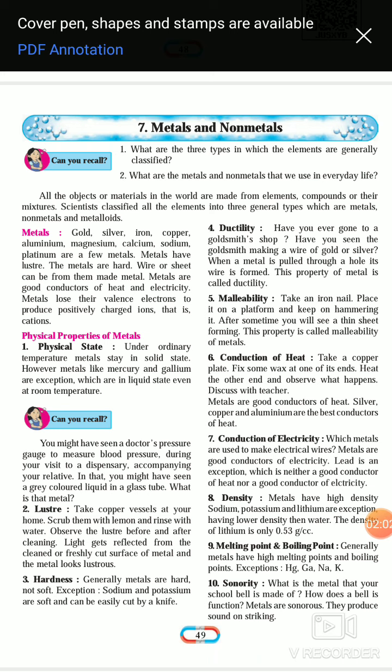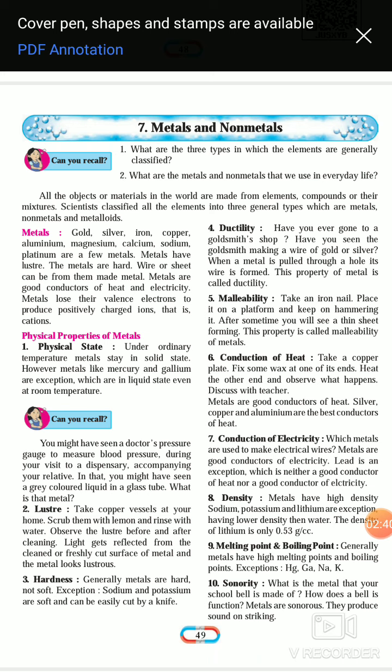So metals have luster. Luster means shine. The metals are hard. Wire or sheet we can prepare from metal. Then metals are good conductors of heat as well as good conductors of electricity. Metals lose their valence electrons to produce positively charged ions, that is cations. That means metals always have excess electrons which they can lose, and by losing them they become positively charged, so that they form cations.